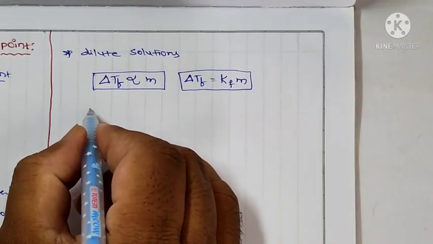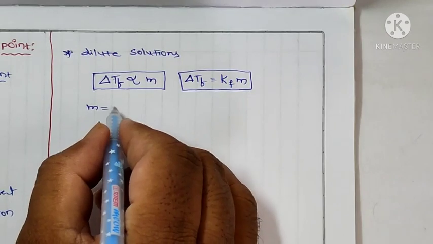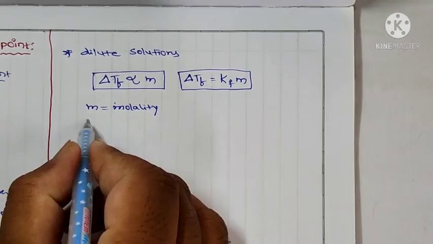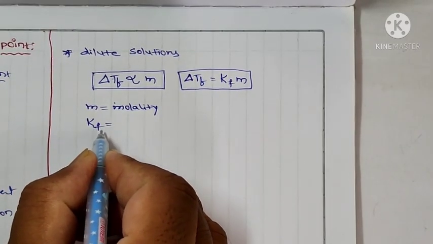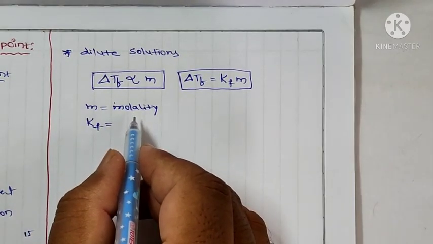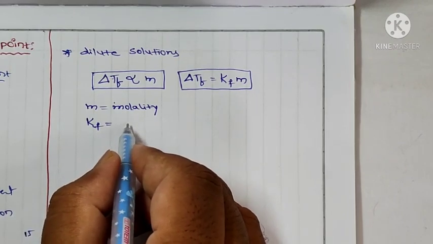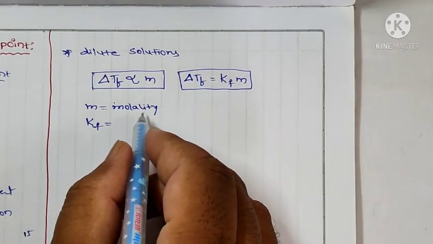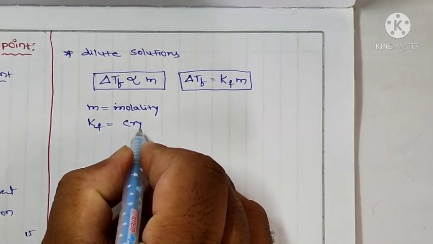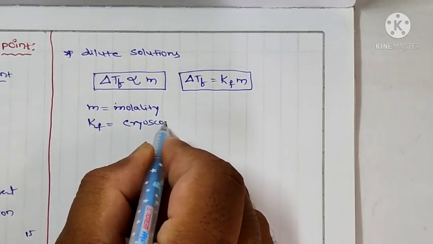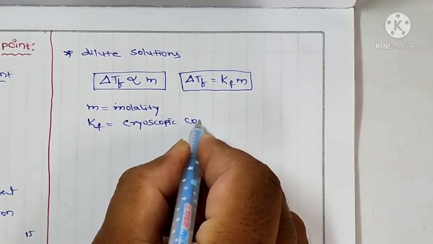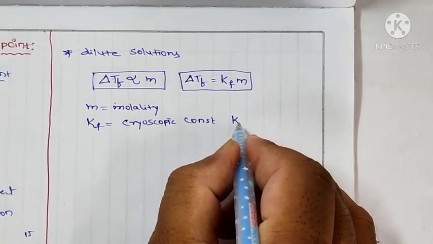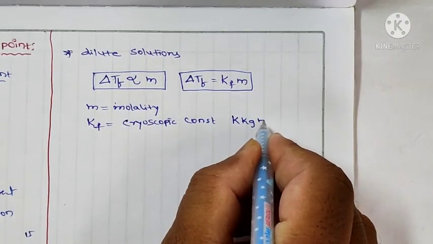Here m is the molality, and Kf is the freezing point depression constant, or molar depression constant, or cryoscopic constant. The unit of the cryoscopic constant is Kelvin kg per mole.